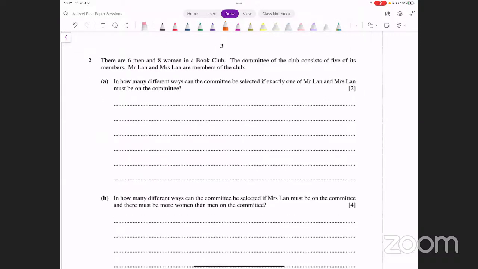Okay, so we apparently have another permutation combination question. This time it seems to be combinations. Let's think about this. There are 6 men and 8 women in a book club. The committee of the club consists of 5 of its members. Mr. Lan and Mrs. Lan are members of the club. In how many different ways can the committee be selected if exactly one of Mr. Lan and Mrs. Lan must be on the committee?